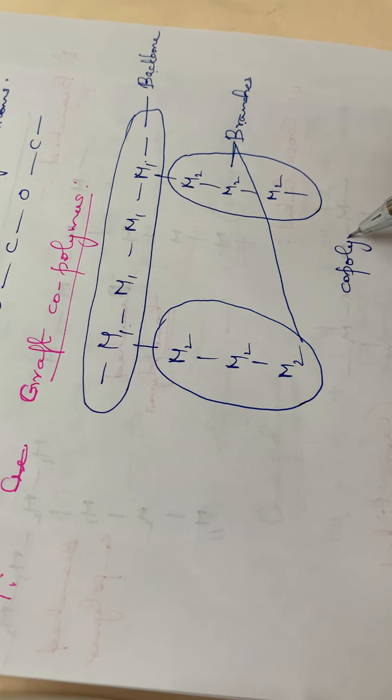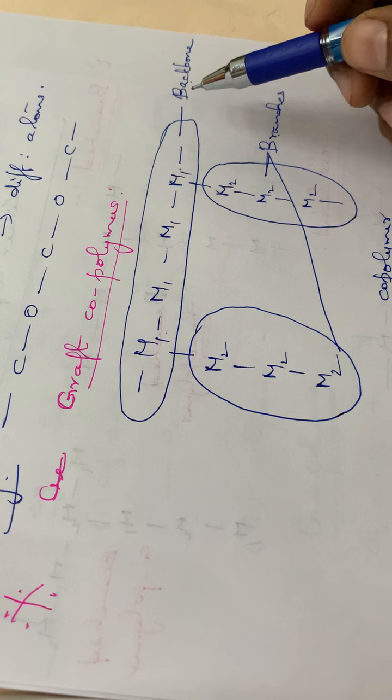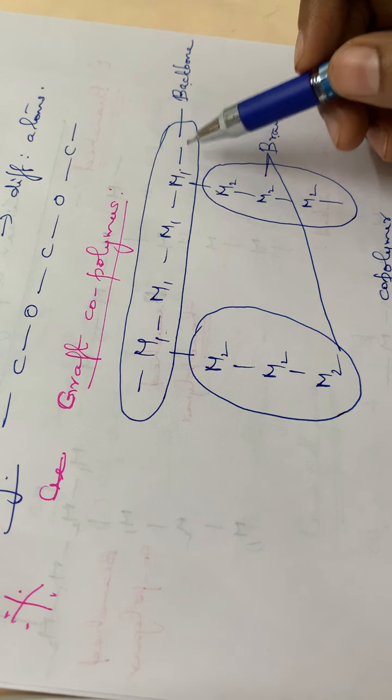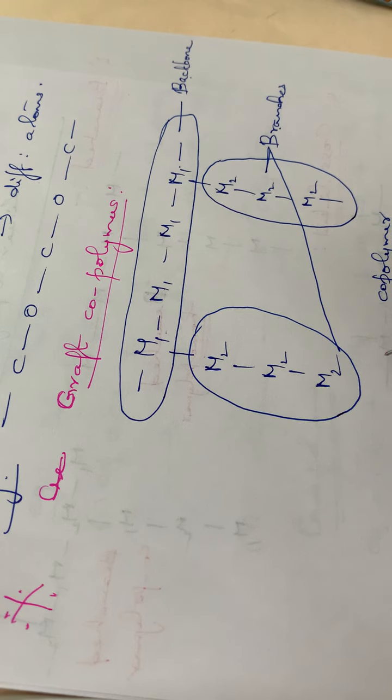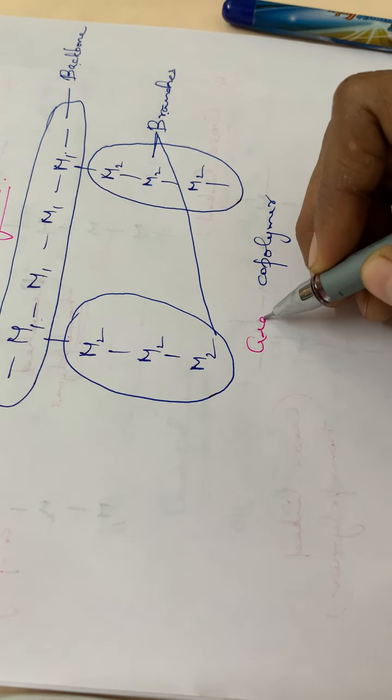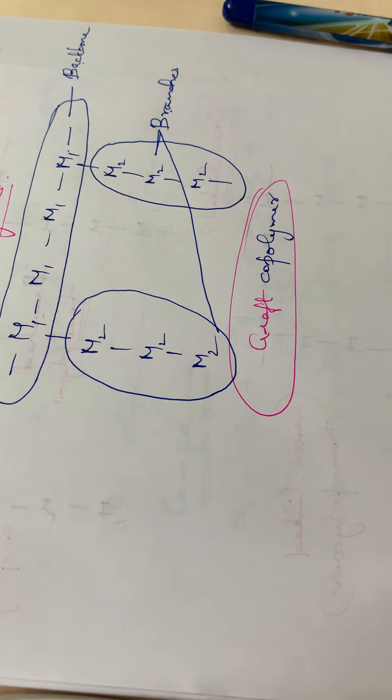So already we can say that this is a copolymer. That means different monomer units are present. It is a copolymer and also the monomer units present in the backbone and the branches are differing. Therefore we can call it a graft copolymer. Okay, so that is why it is called a graft copolymer.